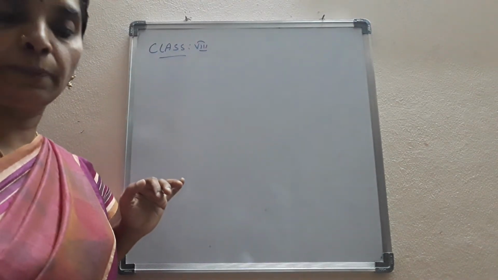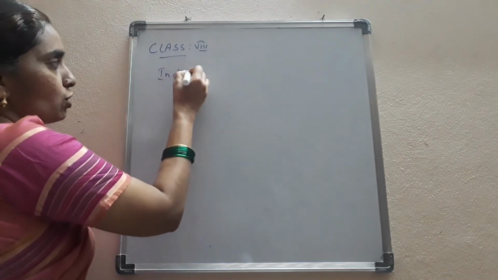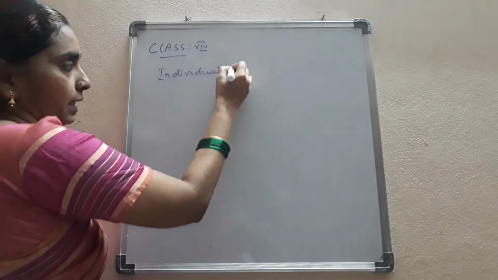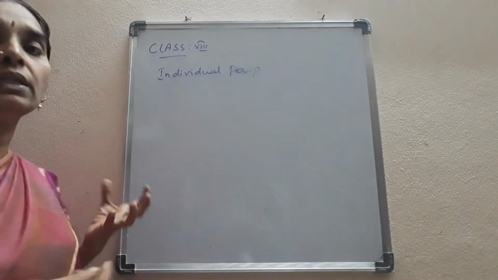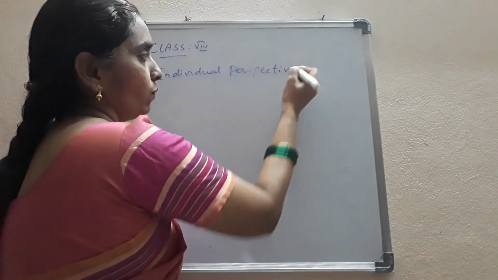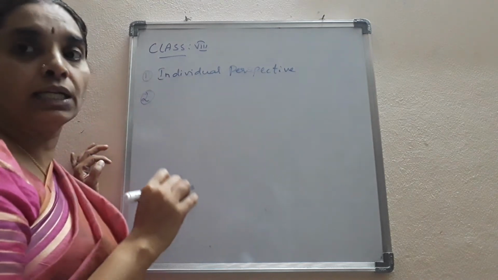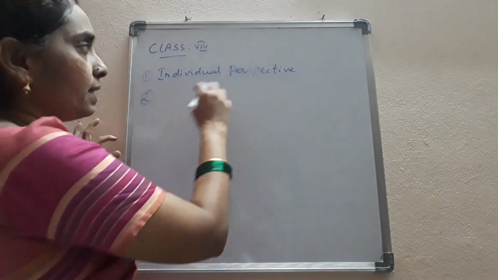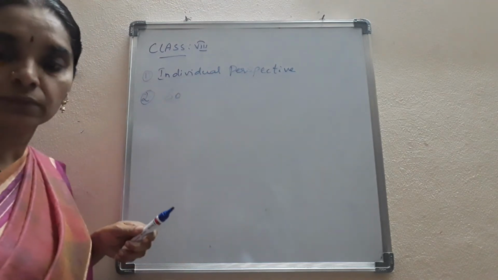Under the individual perspective, the scientist develops a joy in knowing the unknown facts. So the need for science is under two terms: individual perspective and societal perspective.